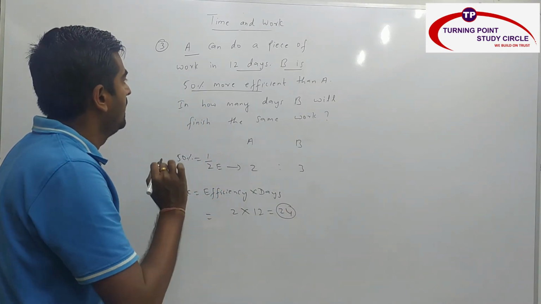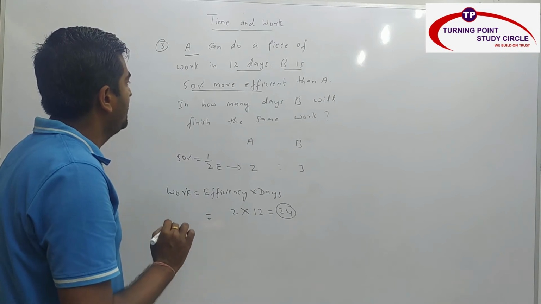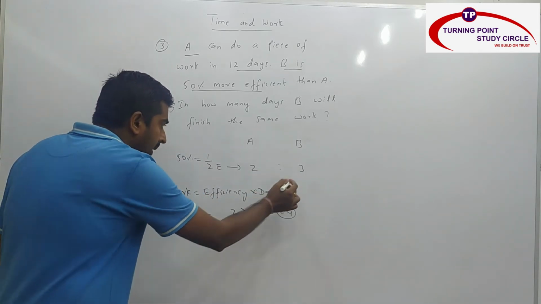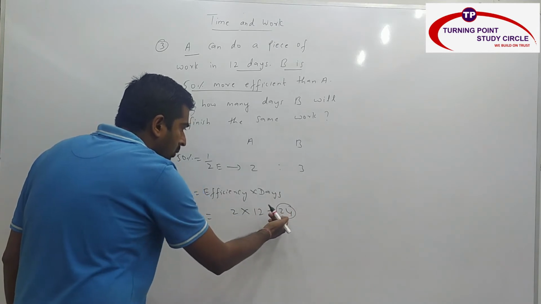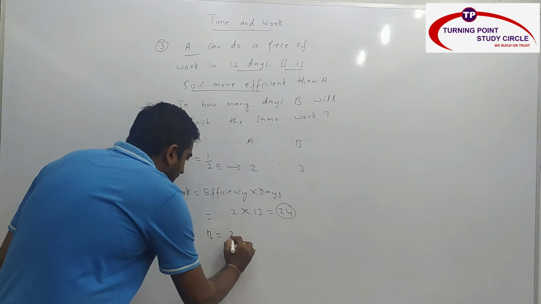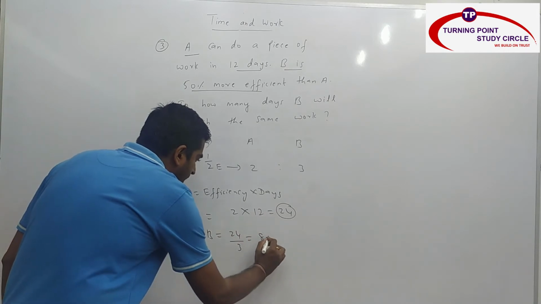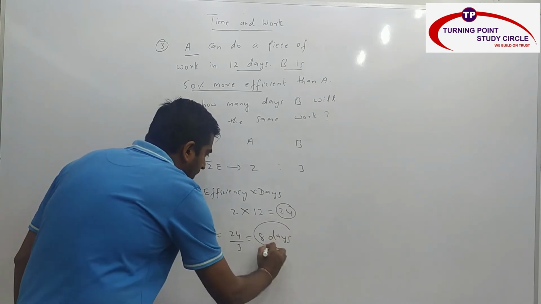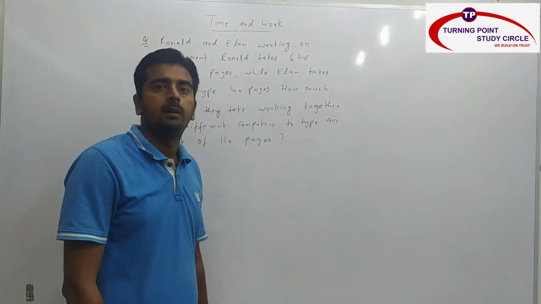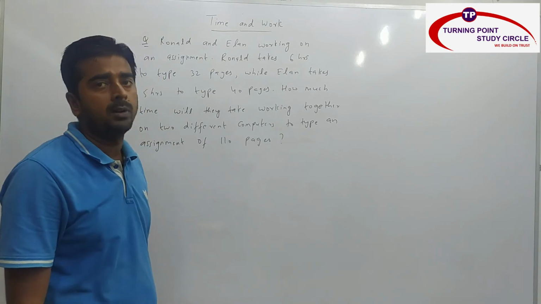That same work, now they are saying in how many days B will finish. Per day efficiency of B is how much? 3. So B takes 3 units per day to complete 24 units. So 24 divided by 3 is nothing but 8 days. So I hope you are clear with the previous question. Now we will see another important question.